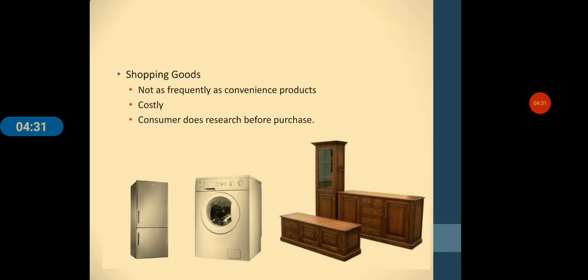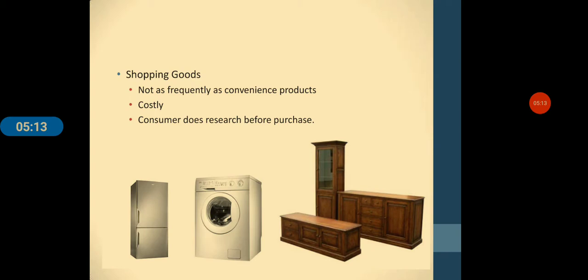Second classification of consumer goods is shopping goods. Now, students, remember that these are the goods that the customer, while purchasing them, often goes through a process of selection and purchase, and compares these goods on the basis of their characteristics. For example, if we want to purchase a washing machine, what do we do? We go to the shop, we see different models of washing machines and we try to compare them on the basis of their price, their design, their style, their color, on durability, all things we compare, and then we try to purchase the good.